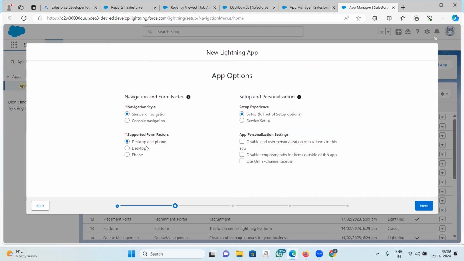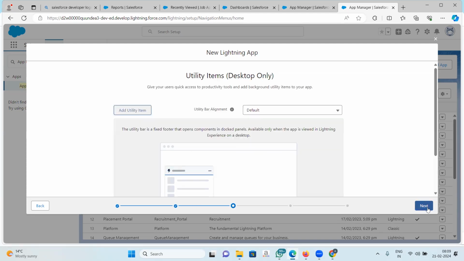So are you all aware that Salesforce is the CRM tool that we can access through our mobile phones also? One reason why it's popular. Okay. So supported form factors are desktop and phone. Here on this screen, the second app options, we will leave everything as it is. The defaults are fine. And we will move to next. Okay.